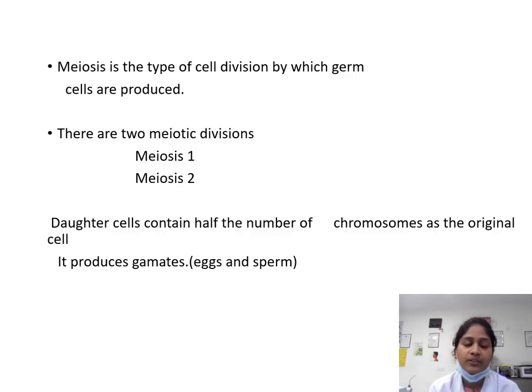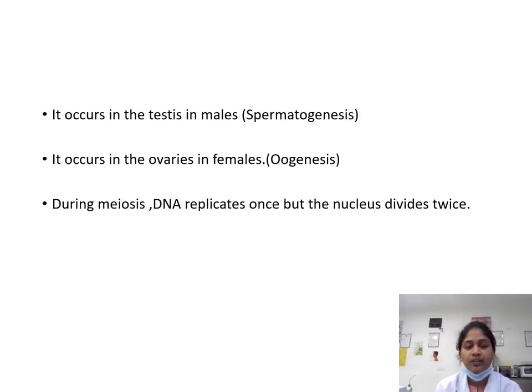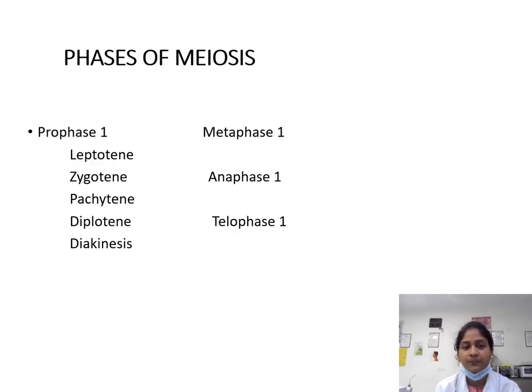There are 2 meiotic divisions, meiosis 1 and meiosis 2. Daughter cells contain half the number of chromosomes as the original cells. It produces gametes. It occurs in the testis in males, which is known as spermatogenesis, and in the ovaries in females, known as oogenesis. During meiosis, DNA replicates once, but the nucleus divides twice.